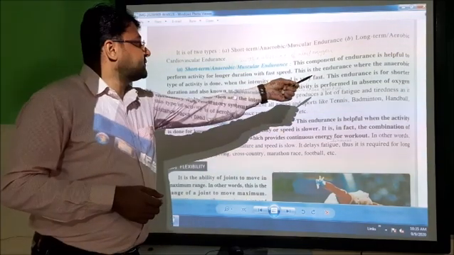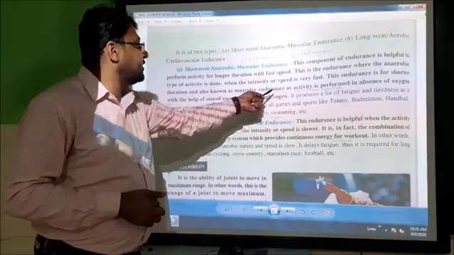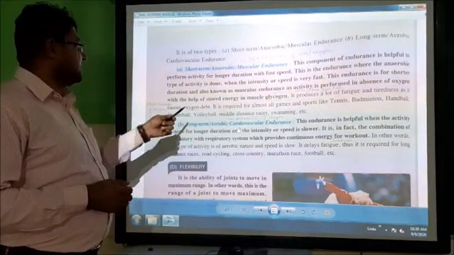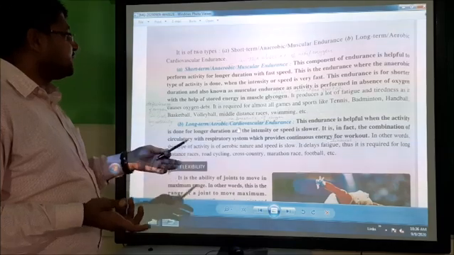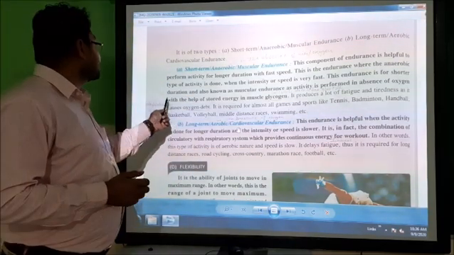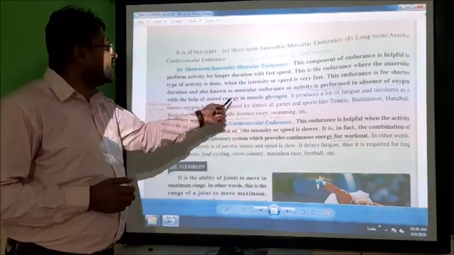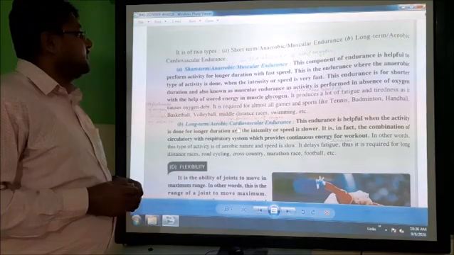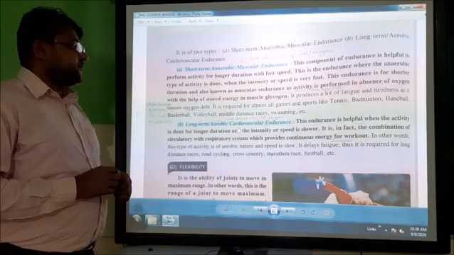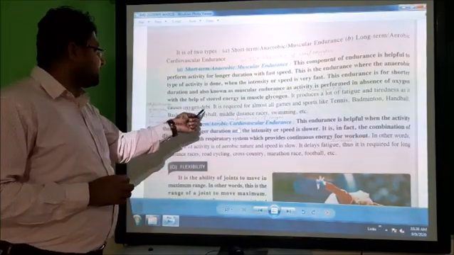This endurance is for shorter duration and is also known as muscular endurance, as activities are performed in the absence of oxygen. It is performed with the help of stored energy in muscle glycogen, and it produces a lot of fatigue and tiredness, as it causes oxygen debt.